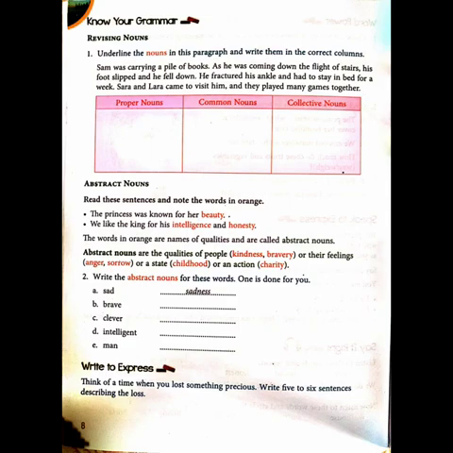Sad is sadness, brave is bravery, what will clever be? Tell me. Intelligent is intelligence, man is manhood, and clever is cleverhood? If I am not wrong, you have to see the book. Okay, you have to see the dictionary, you just find out what will be the abstract noun of clever.